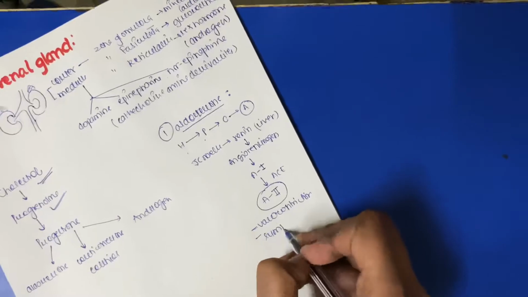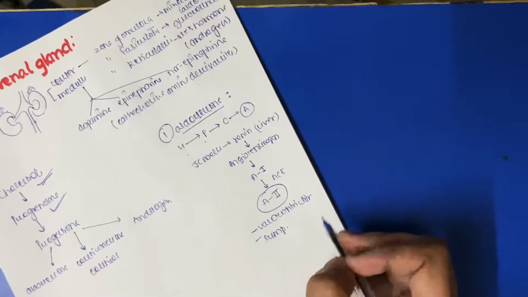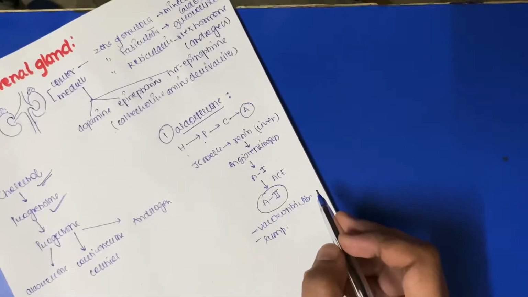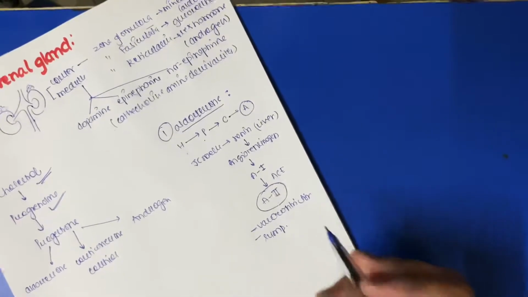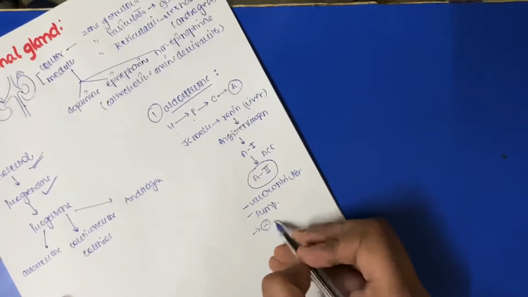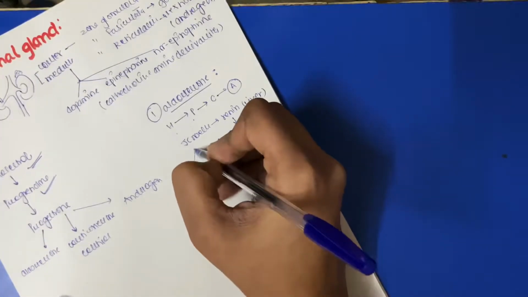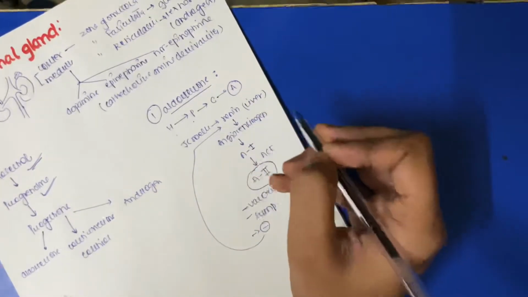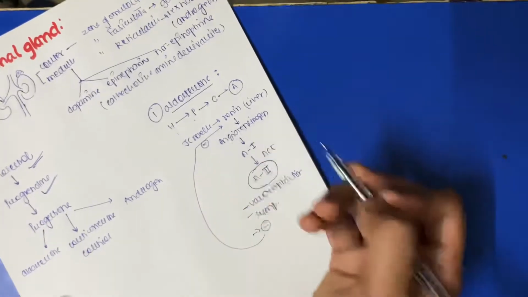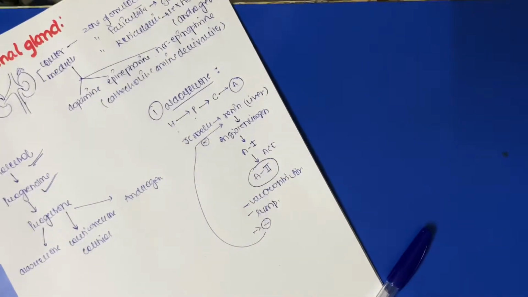It also plays an important role in the sympathetic nervous system, and if it is increased in high concentration, it will give a negative feedback to the renin so that it won't be produced more.